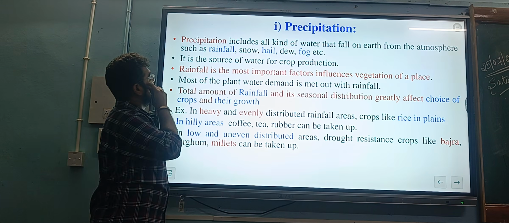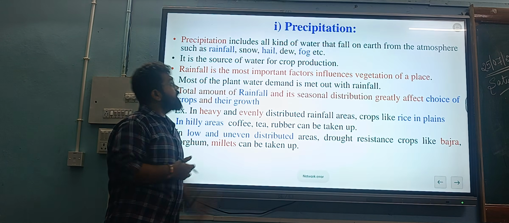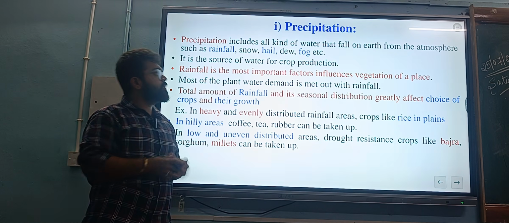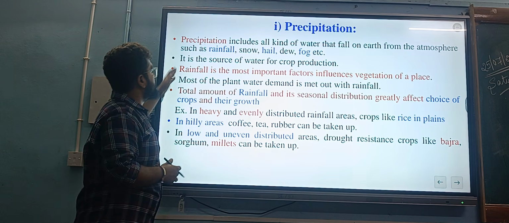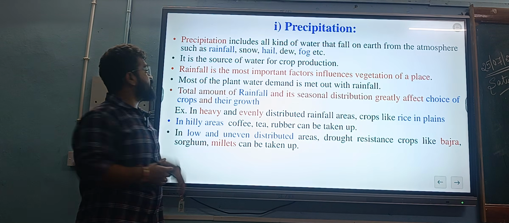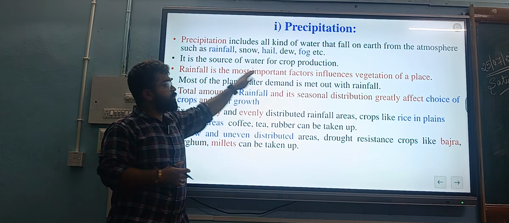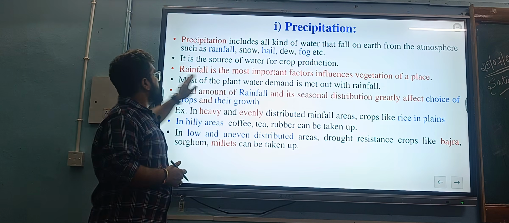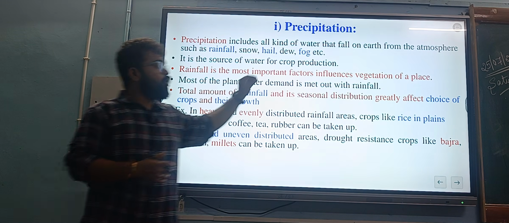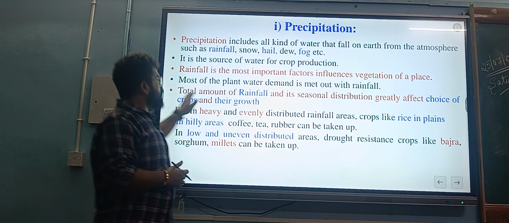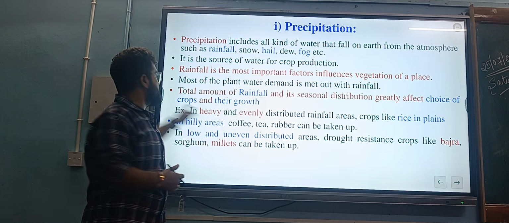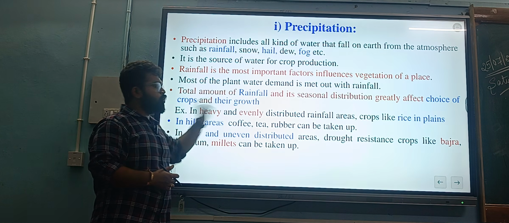The first is precipitation. What is precipitation? All kinds of water that fall on the earth from the atmosphere, such as rainfall, snow, hail, dew or fog, we call precipitation. It is a source of water for crop production, and rainfall is the most important factor that influences the vegetation of a place. The total amount of rainfall and its seasonal distribution greatly affect the choice of crop and the growth of the crop.